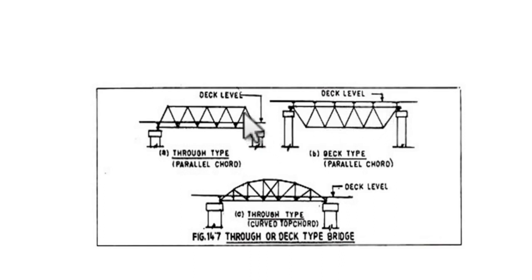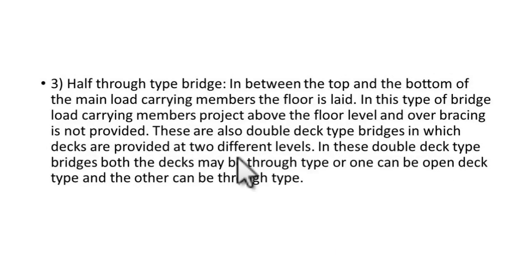Exactly opposite and contrary to it is the through type bridge, where the floor system is on the bottom chord or the bottom flange. If it is a plate girder I section bridge, then the floor system will be connected to the bottom flange. Or if it is a truss girder bridge, then this floor system will be connected to the bottom chords of the truss.